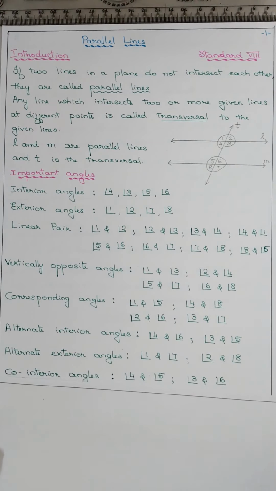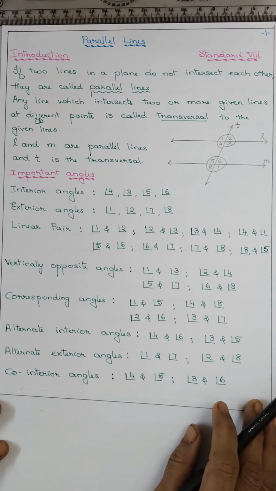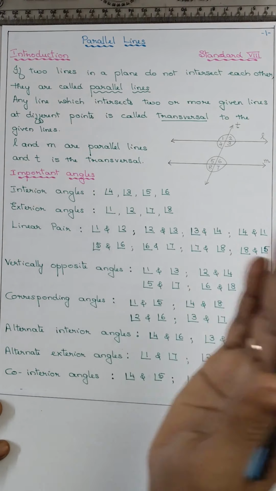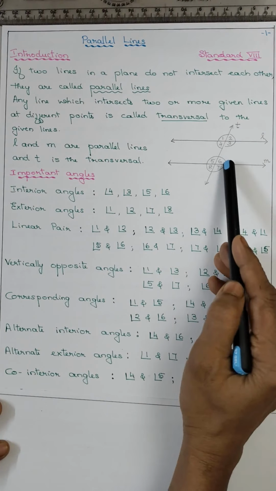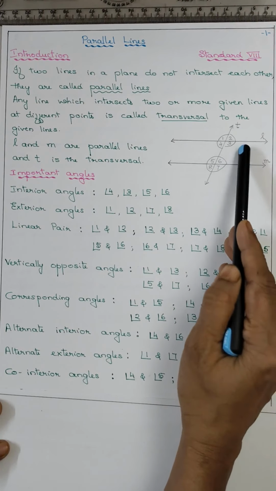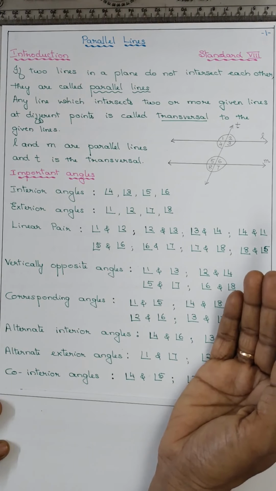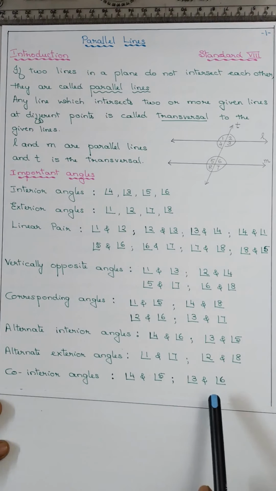So alternate exterior angles. Now coming to co-interior angles. What are co-interior angles? The angles, they are interior, but they are on the same side of the transversal. Now 3 and 6, interior and on the same side of the transversal, 3 and 6, and left side 4 and 5.